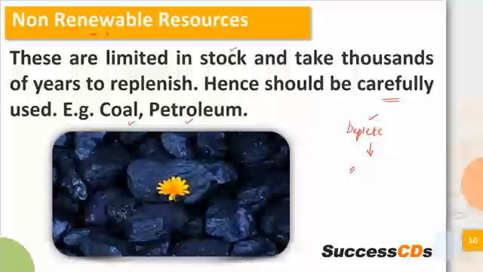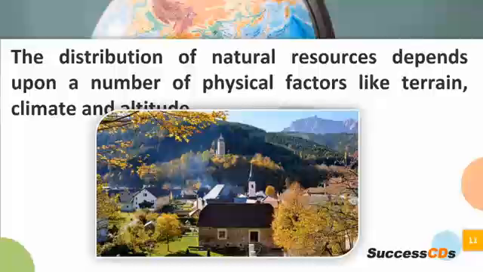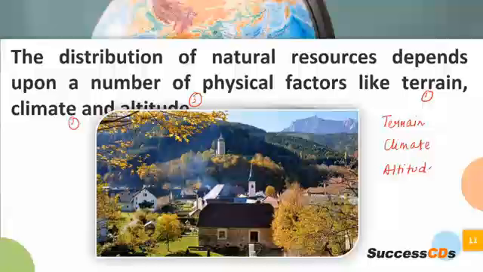Okay, I hope this is also clear, the difference between renewable and non-renewable resources. The distribution of natural resources depends upon a number of physical factors. What are the physical factors? One is terrain, the other is climate, the third is altitude. So it has been missing here because of the diagram. So I'll just put it down for you here and I'll explain what does it mean. Altitude का मतलब क्या होता है? Height होता है, right? Climate, you already know, it is a larger version of weather. Terrain is the slope basically.